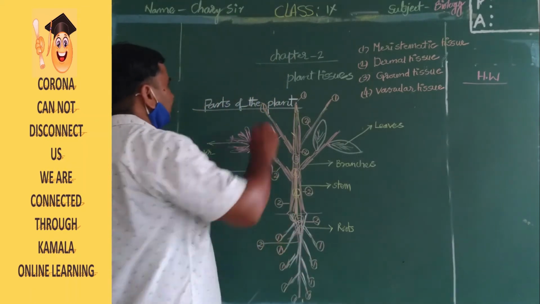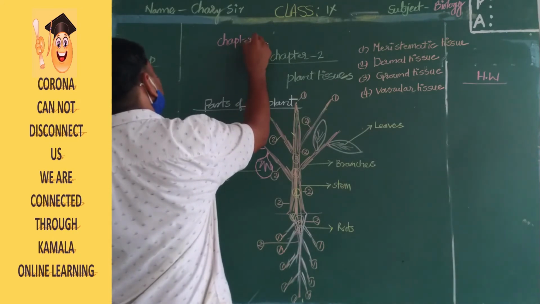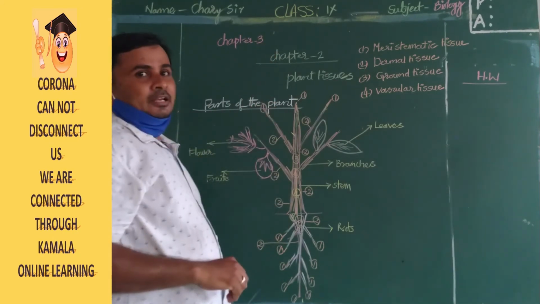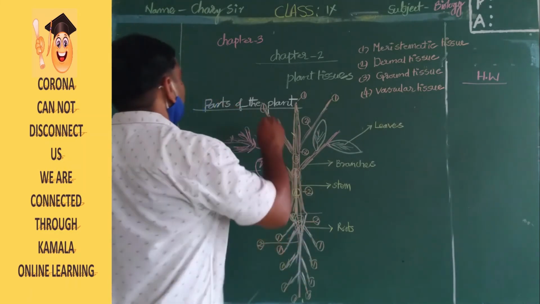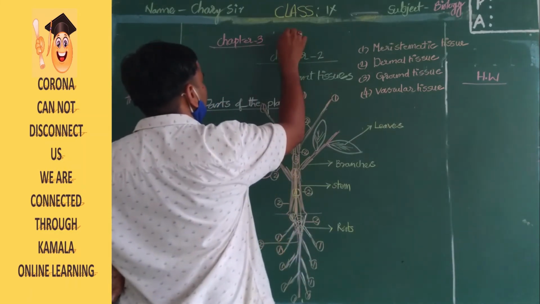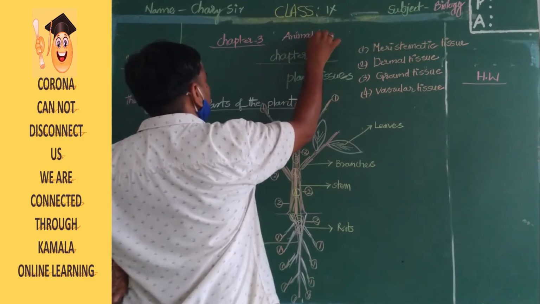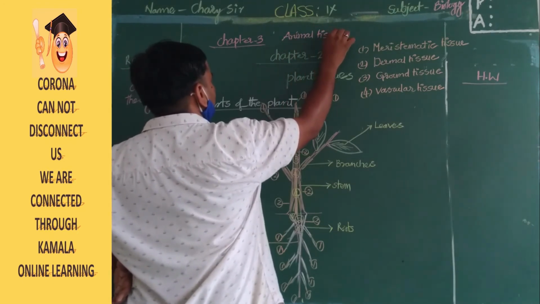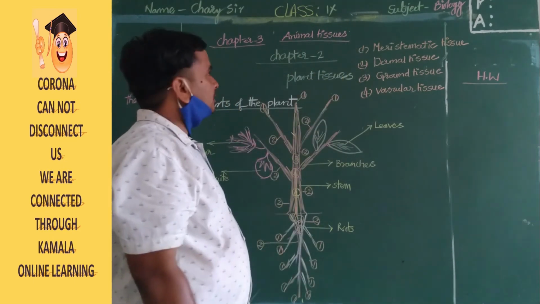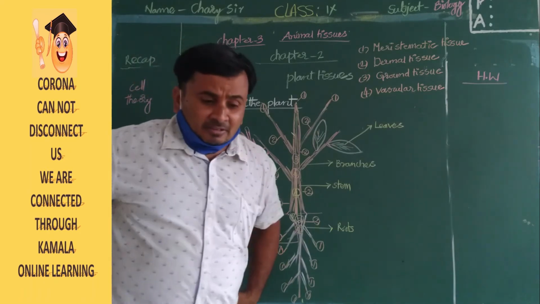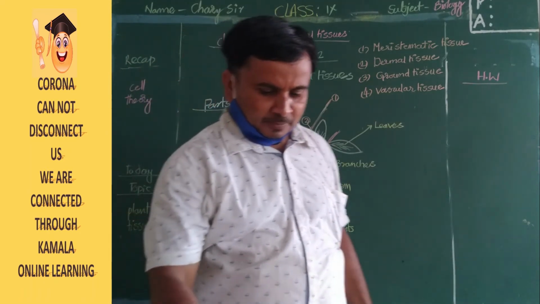Chapter 3 will explain about the animal tissues. Already I told you, tissues means a group of cells with similar structure and function. Animals are nothing but those that depend on other organisms. Those are called animals. I will show some of the specimens.